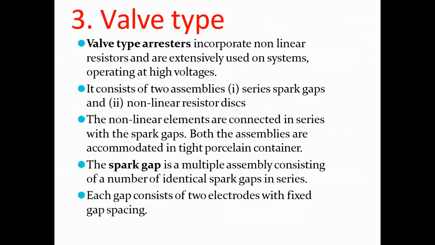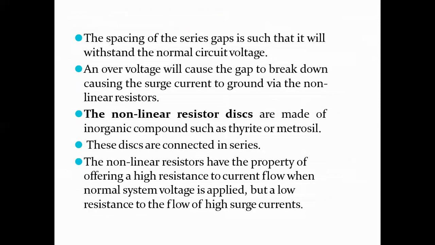The spark gap is a multiple assembly consisting of a number of identical spark gaps in series. Each gap consists of two electrodes with fixed gap spacing. The spacing of the series gaps is such that it will withstand the normal circuit voltage. An overvoltage will cause the gap to break down, causing the surge current to go to ground via the non-linear resistor.